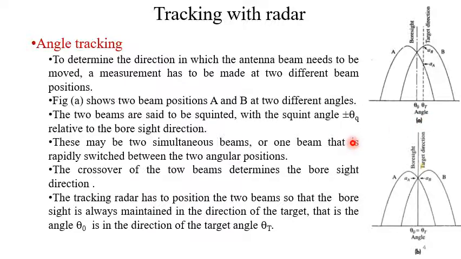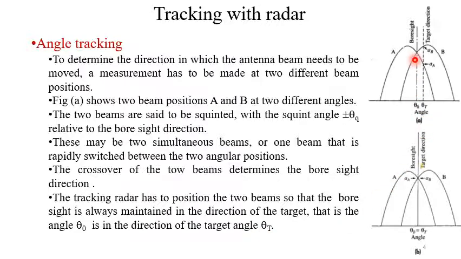Now these two beams may be simultaneous beams or one beam that is rapidly switched between the two angular positions. The crossover of the two beams determines the boresight direction that I have already mentioned. The tracking radar has to position the two beams so that the boresight is always maintained in the direction of the target. That is, the angle theta 0 is in the direction of the target angle theta t.